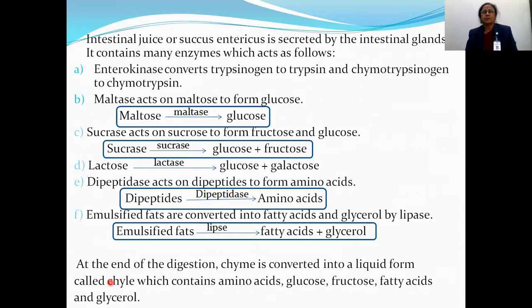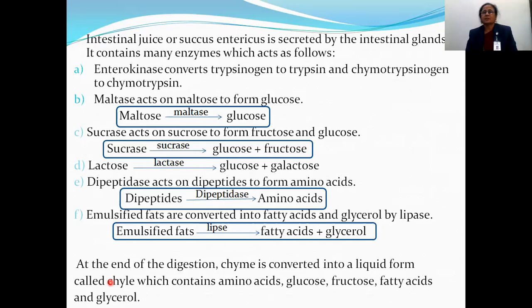Now about protein. Due to pancreatic juice, dipeptides are formed, meaning proteins are converted into dipeptides. And with the enzyme dipeptidase, dipeptides are converted into amino acids. In this way, digestion of protein is completed, that is, proteins are converted into amino acids.